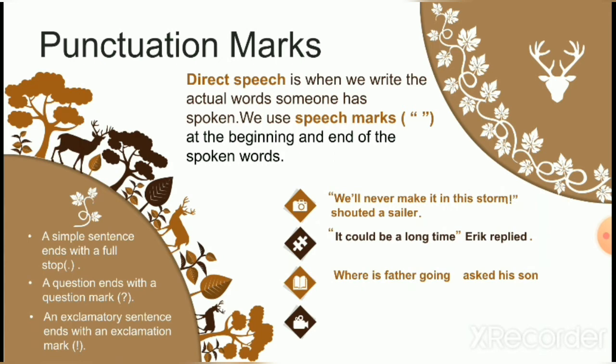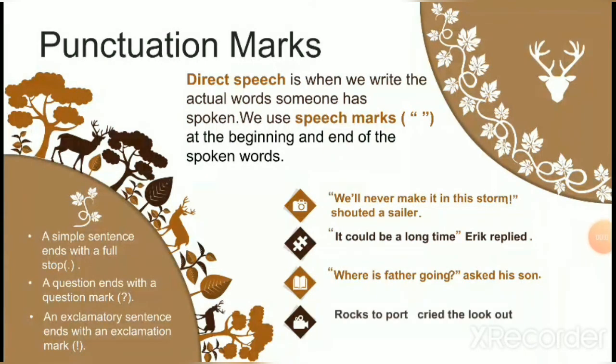"Where is father going?" asked his son. Here the direct speech is, "Where is father going?" As you can see, this is a question. So we will put a question mark. But firstly, we will put speech marks in the beginning, now question mark and speech marks at the end. The whole sentence ends at son, so we'll use a full stop in the end.